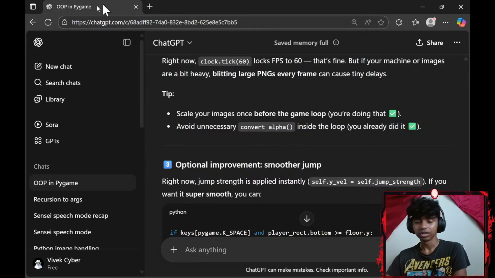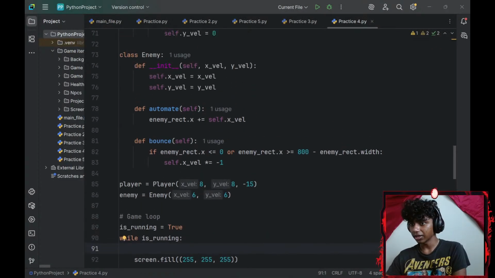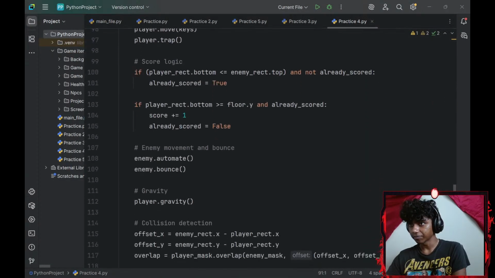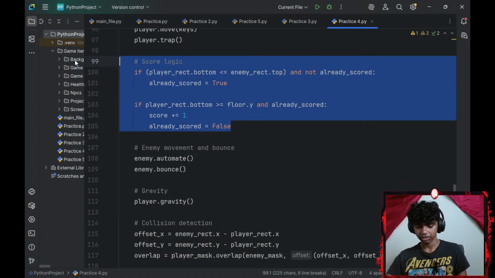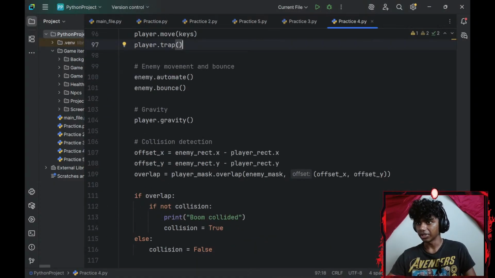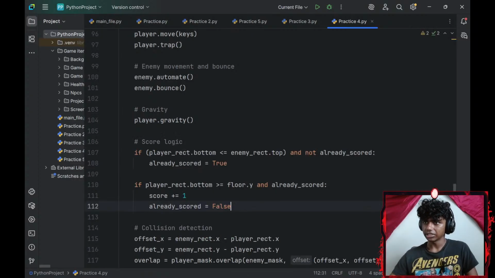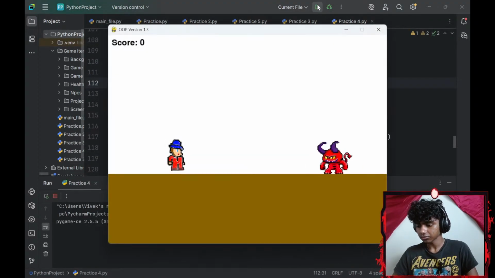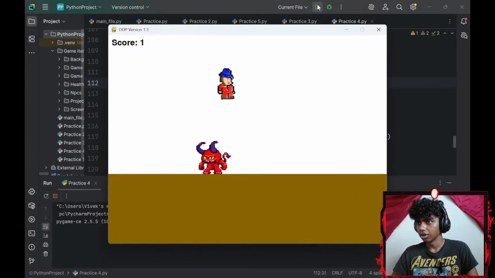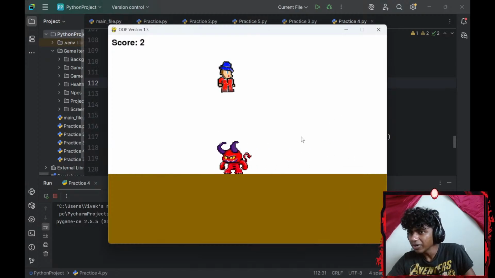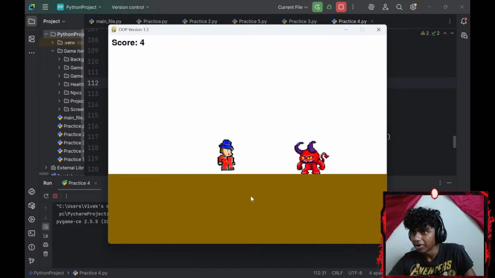Okay, I see. So it's because my score logic should be below my gravity. Let me copy that, get that here, paste it. Let's see if the tiny delay is gone. Okay, it's honestly still there. I think when I'm touching the floor, that's when I get my...